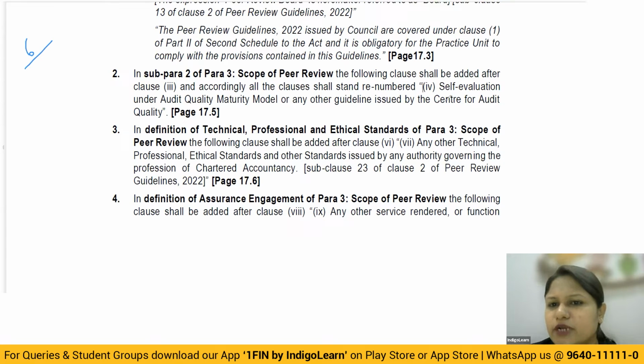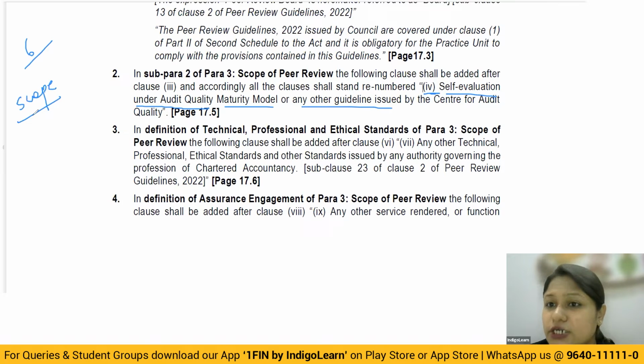Then you simply have to put in one more, a fourth one. After the third point, you have to insert the fourth one, which talks about self-evaluation under the audit quality maturity model and any other guidelines issued by the Center for Audit Quality. The meaning of this is, when you talk about scope, what does scope mean? What all the peer reviewer has to check in detail.